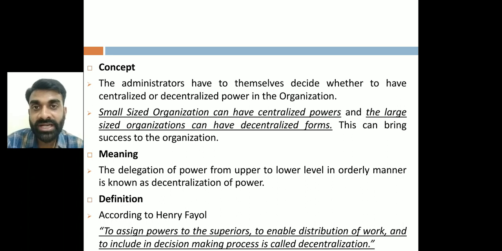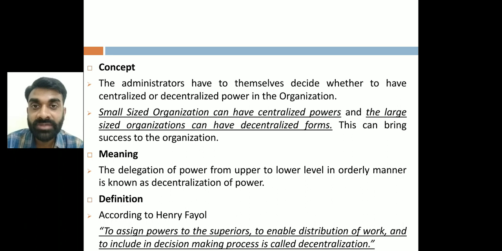We have already studied the functions of the various levels of management, right? Middle level management helps in making policy decisions for the top level management, right? Getting my point? So authority will be given, distribution of work will be there, and most importantly, the top level management needs to involve them in making the decision, right?